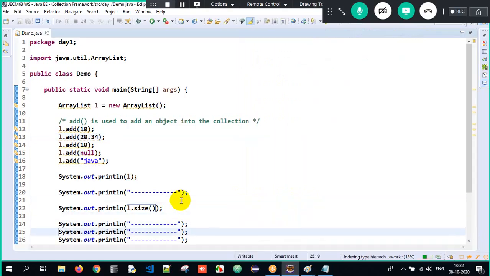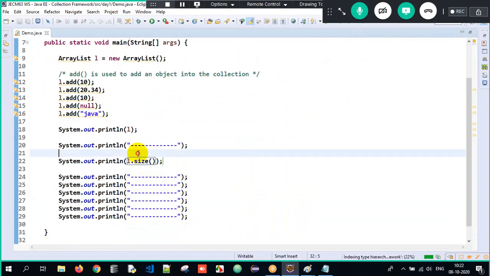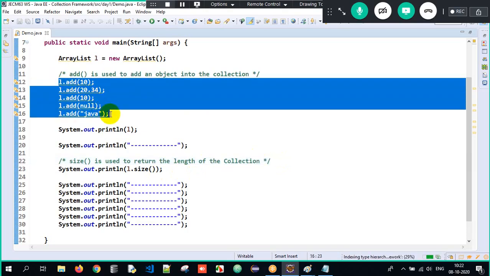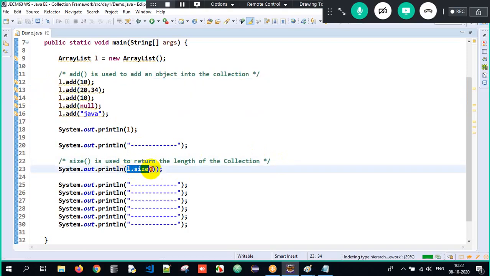So it means it is calculating the size, meaning the length here. What is the job of the size method? The size method is used to return the length of the collection. Length here simply means the size, how many objects are stored here. Five objects are stored, so it returns the length, which is 5.